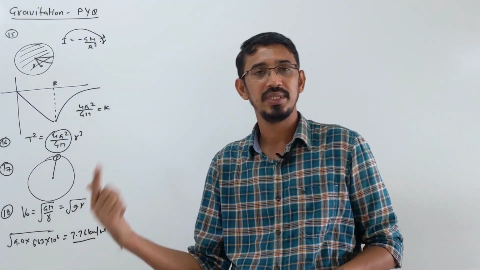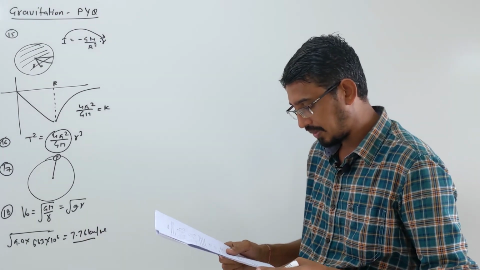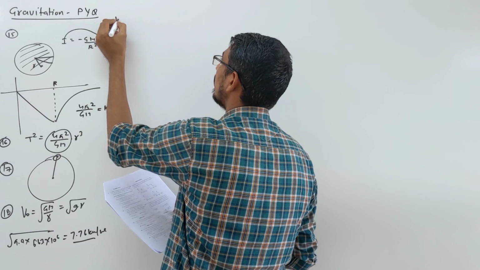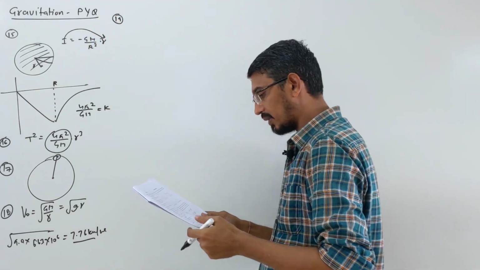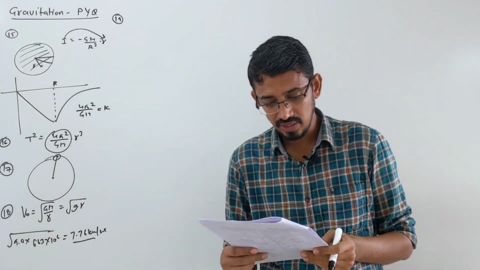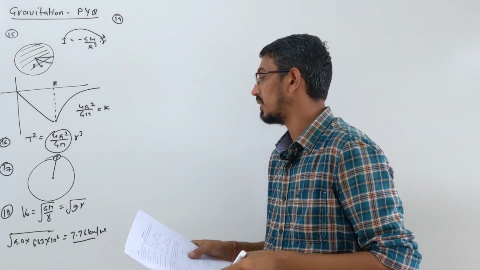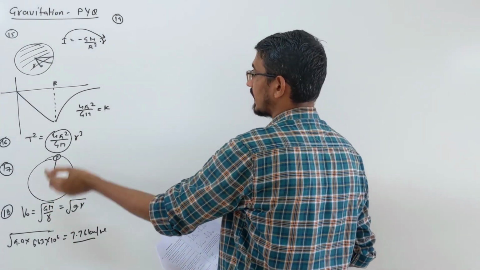7.76 into 10 power 3 is coming. You can call it kilometer per second. Question number 19 we are talking. In 19, find the velocity of satellite at height of 80 km from earth if the radius of earth is given. So same question, velocity they are asking, exactly same question.